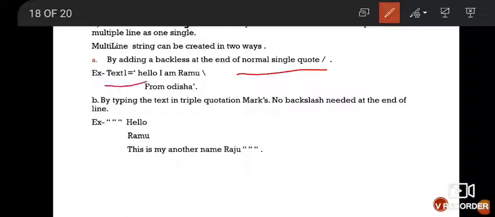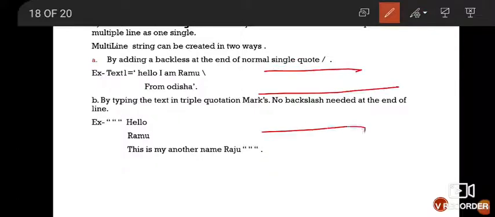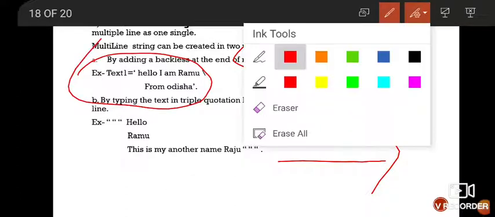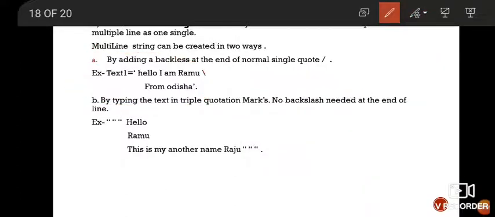You just mention the single quotes, and after completing your first line you mention the backslash and continue with the second line.